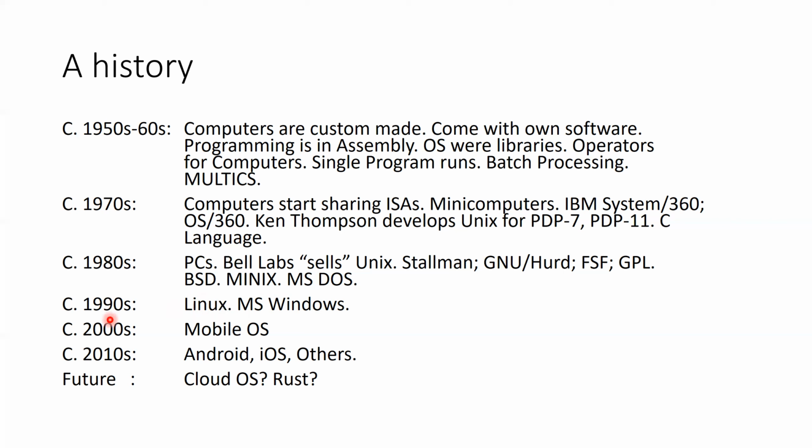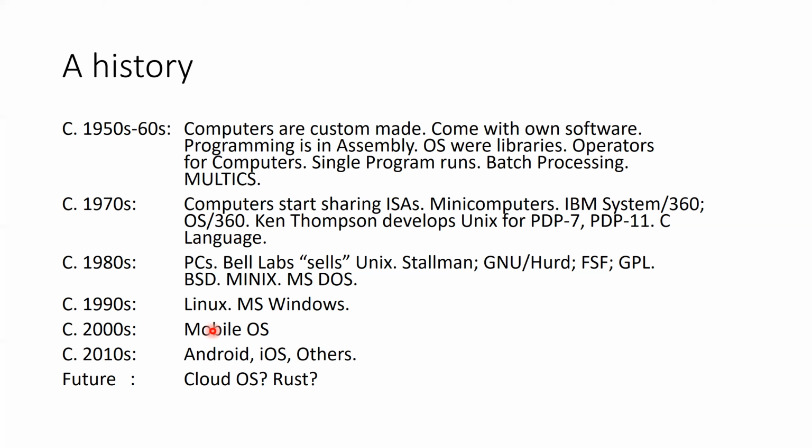During the 2000s, mobile devices started becoming common, and we had mobile phones which were running multiple programs. So we needed again operating systems to run those devices, to manage programs, memory, and other hardware on those devices.